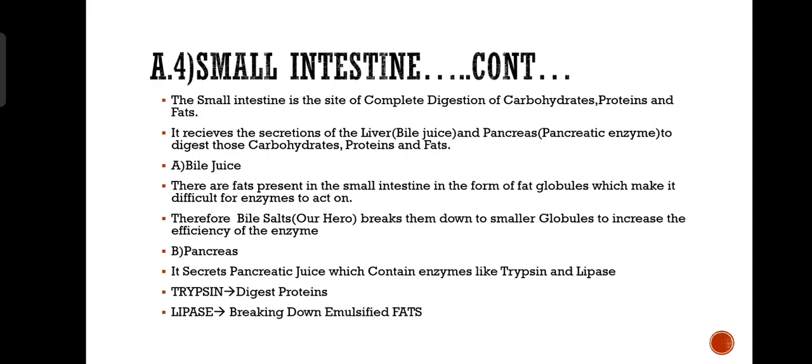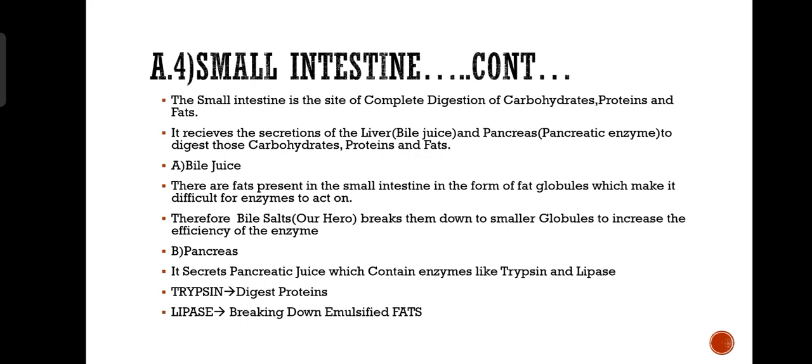Now the small intestine continuation. The small intestine is the site of complete digestion of carbohydrates, proteins and fats. Means all these carbohydrates, proteins and fats are completely digested here. This is the final place. Now, who helps to digest these carbohydrates, proteins and fats? It is the secretions of the liver.